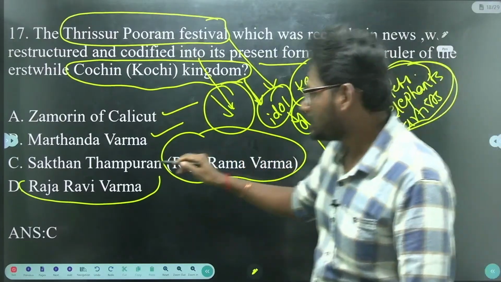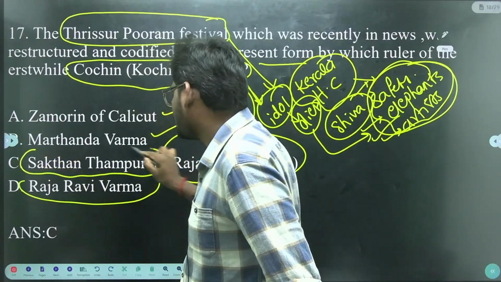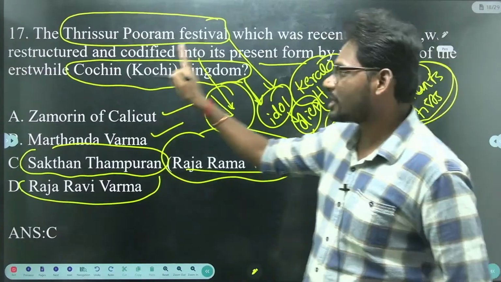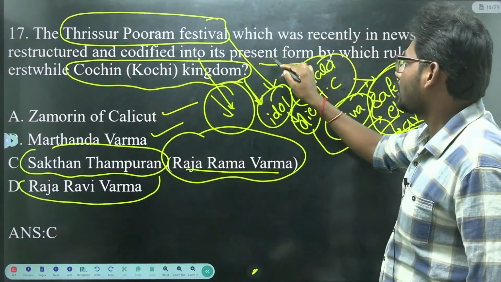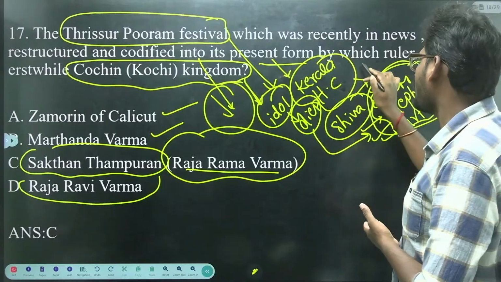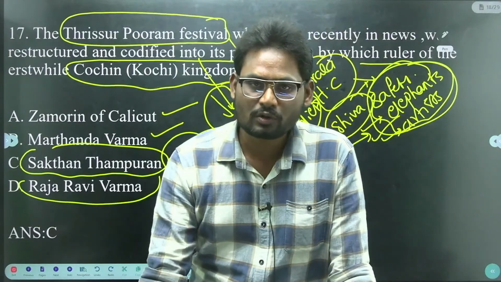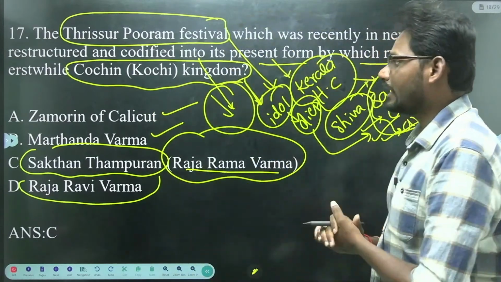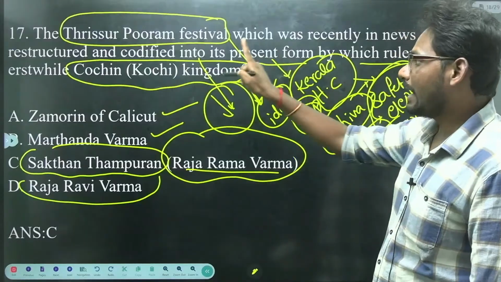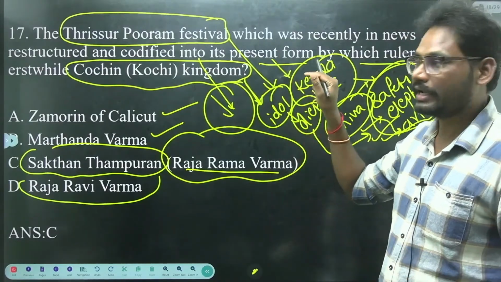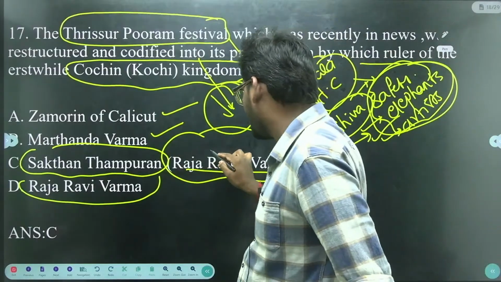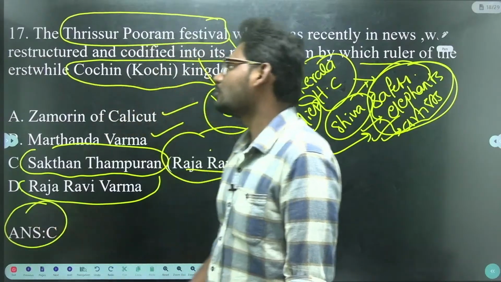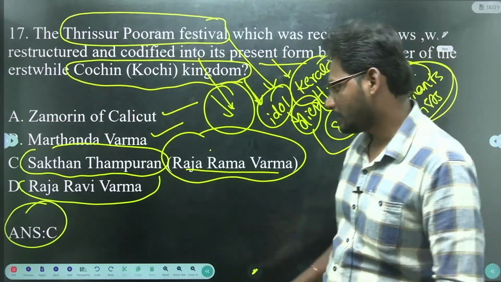So here it was Shaktan Tampuran, that is Raja Ramavarma. Raja Ramavarma restructured and codified the Puram festival into its present form. The then Cochin king who restructured and codified the Puram festival is Raja Ravi Varma. The option will be C. So the 17th question option will be C.